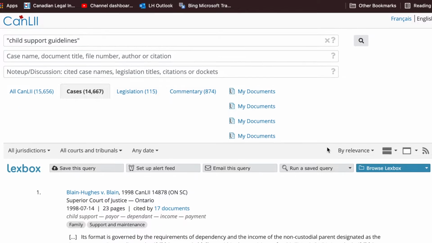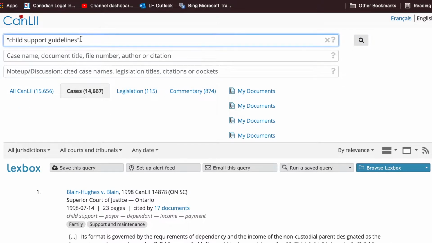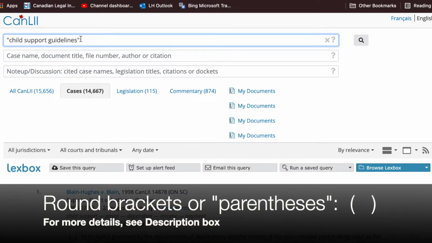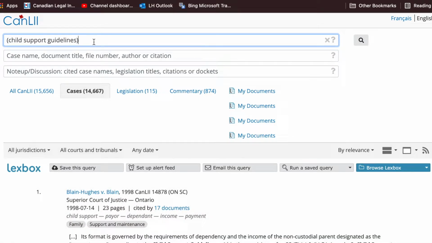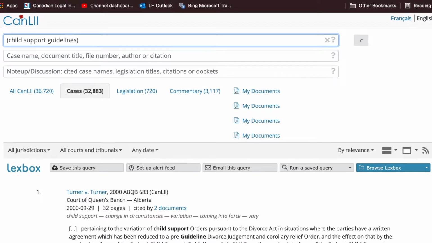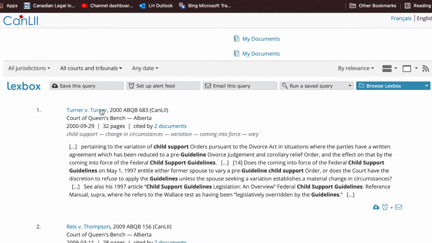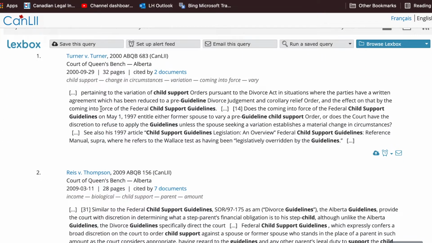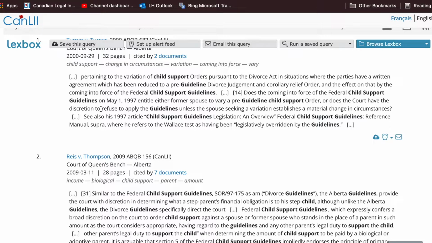So I want to point out here that sometimes it could be very tempting to use brackets instead of quotation marks. But what happens if you use brackets on CanLII? So let's take a look. So here's child support guidelines in brackets. Let's do the same search again. And you notice that right away, you're going to get like 3 times more hits. And if you start scrolling down the list of results, you'll notice that CanLII is looking for not just